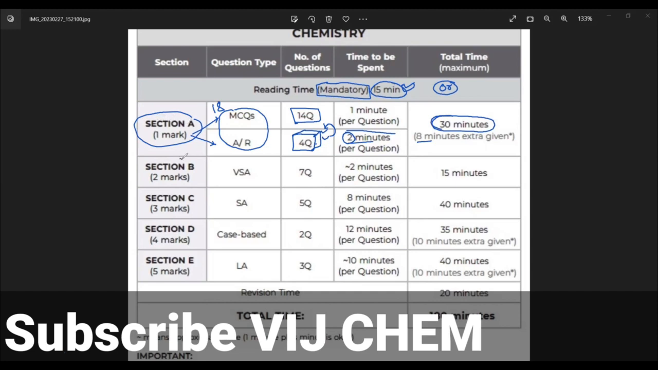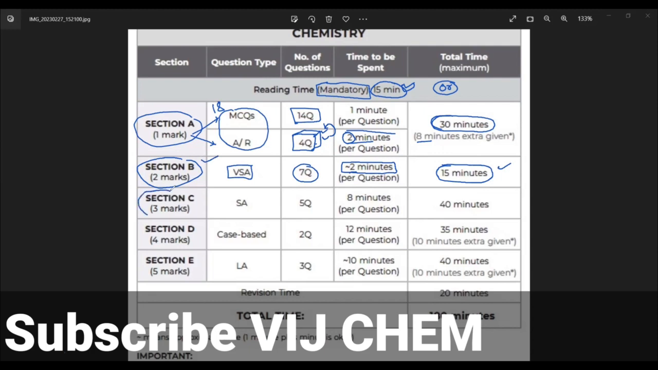Then section B contains 2 mark, very short answer questions, and there will be 7 questions. So nearly 2 minutes per question. You have to be very, very calculative; this time should run in your mind. So 7 times 2 is 14. If some questions are numericals, you can spend 1 more minute on them. So that means you should give 15 minutes for section B.